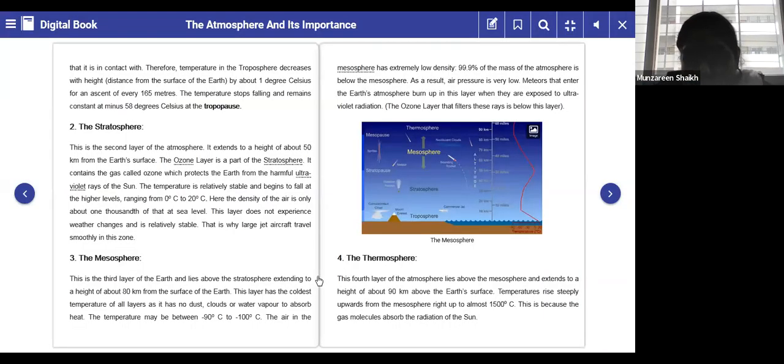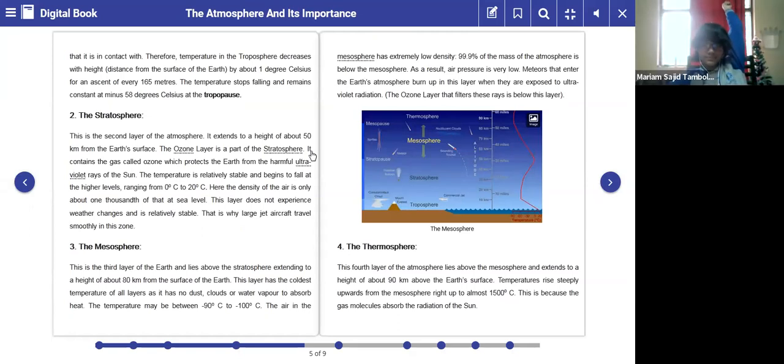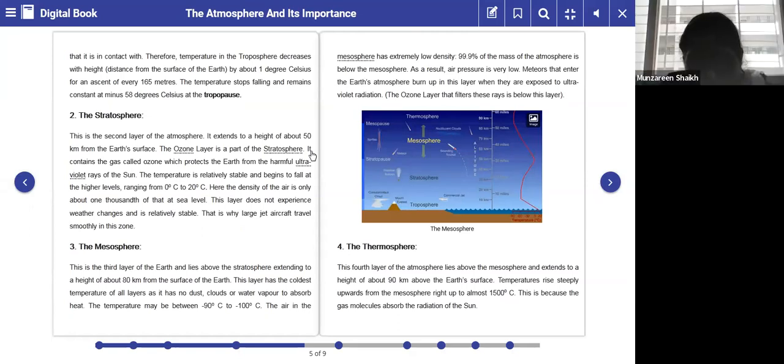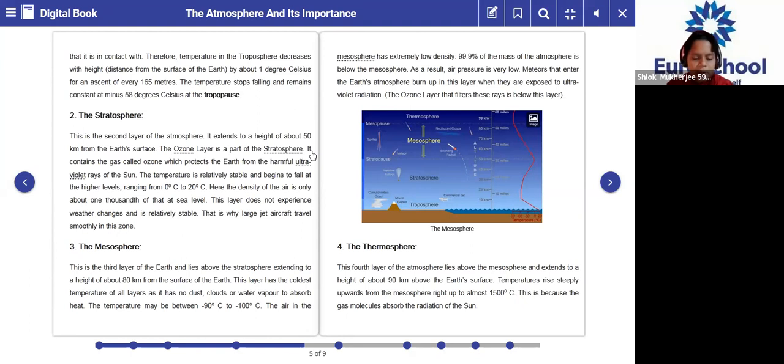So yesterday we had seen different layers, right? The atmosphere has 5 different layers. Can you name them? Anyone? What were the 5 layers which we had seen yesterday? Yes, Sabrina. Troposphere, the stratosphere, mesosphere, thermosphere, and the exosphere.